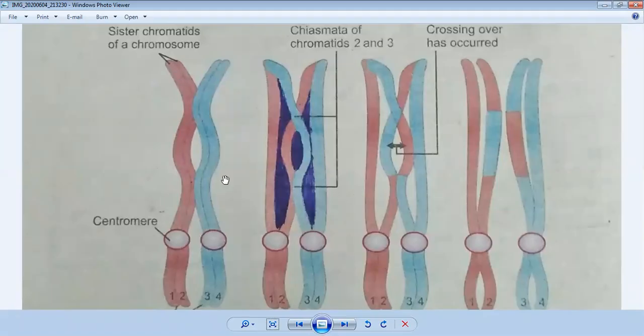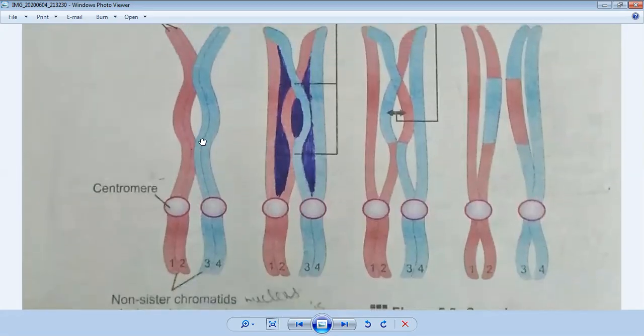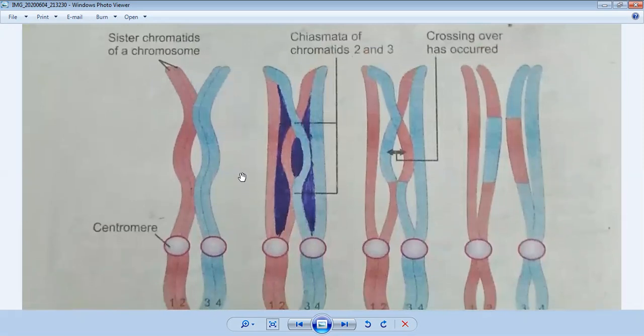Okay, the next point is the chiasmata formation during synapsis. If you observe the second part of the diagram, this is called a chiasma. We are discussing prophase 1, chiasmata of chromatids 2 and 3. In the diagram, this is 1, this is 2, this is 3, and this is 4.